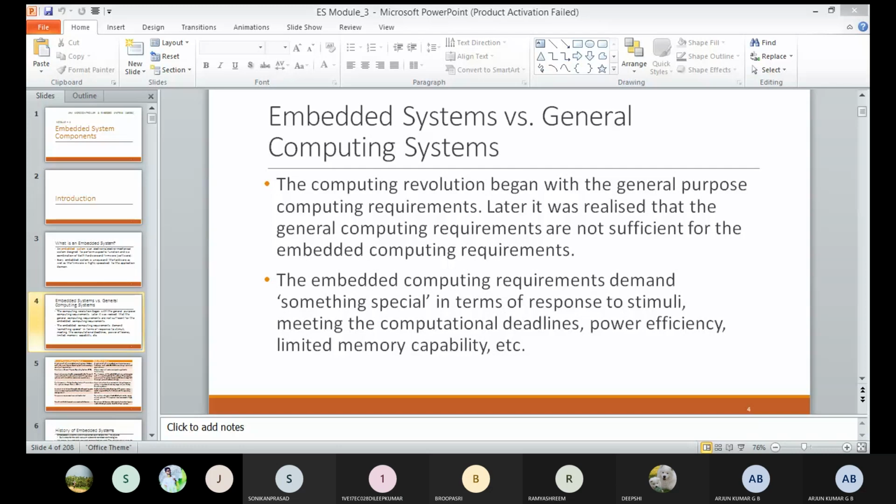For example, an air condition needs proper coolant. Based on monitoring the temperature, the compressor will send the proper coolant to that particular area. Only one specific task will be done by this air condition. But coming to the general purpose computing system, nothing but general purpose computers, it can be used by general users.